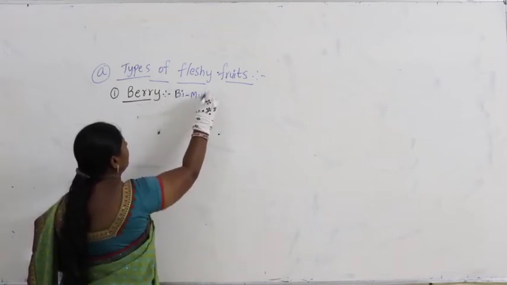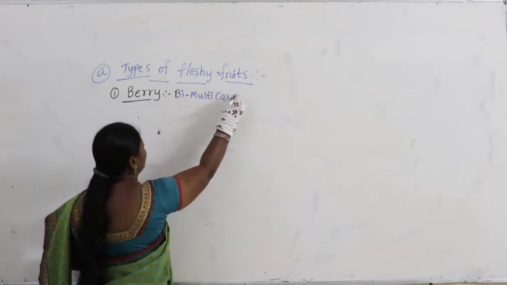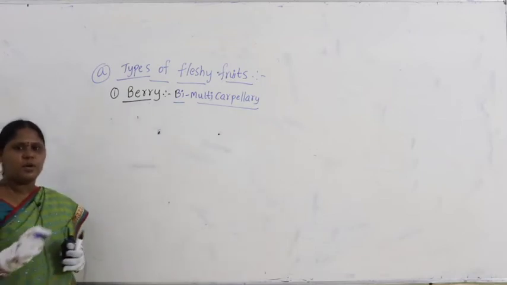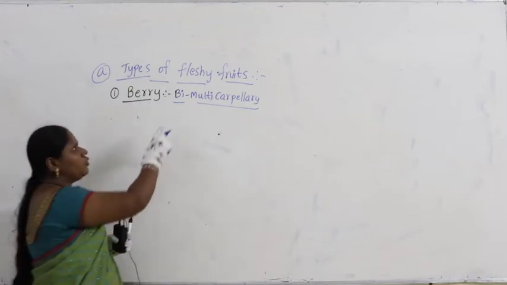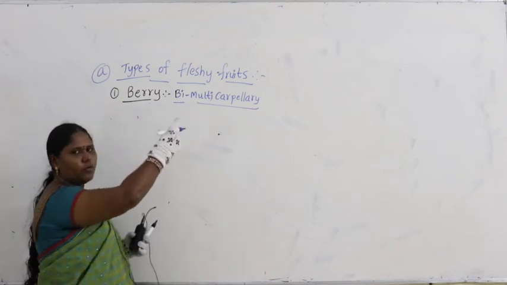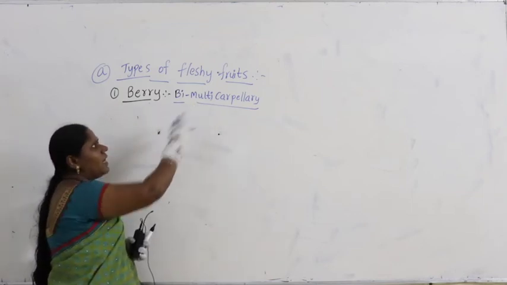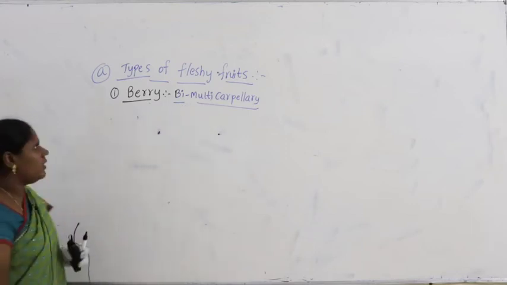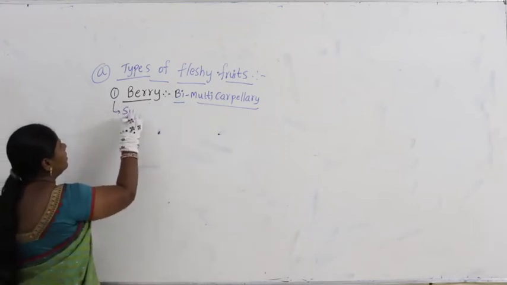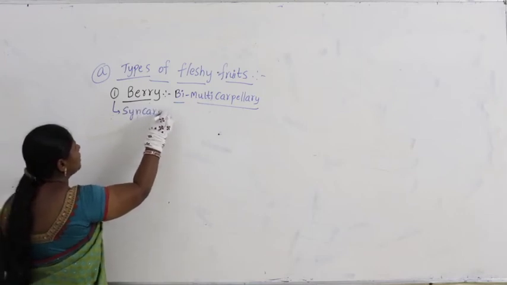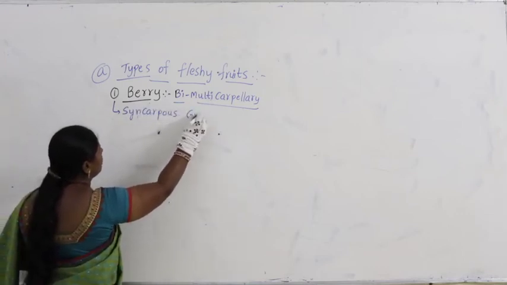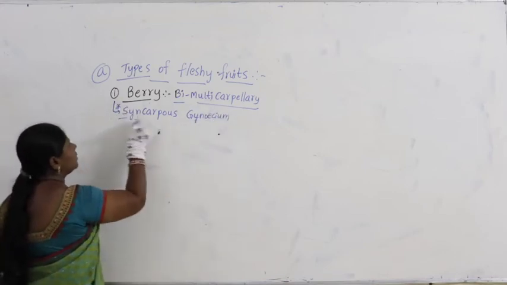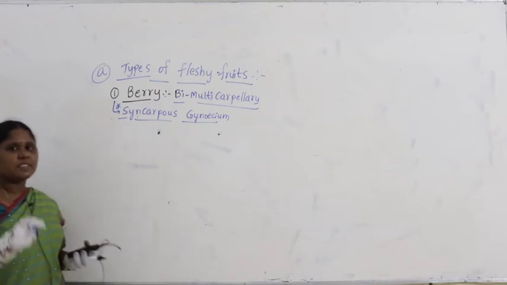It is bi- to multi-carpellary, meaning the number of carpels may be 2, 3, 4, 5 or many carpels. And we find syncarpous gynoecium.